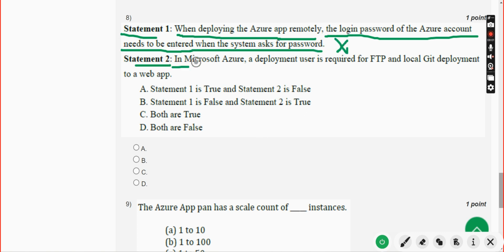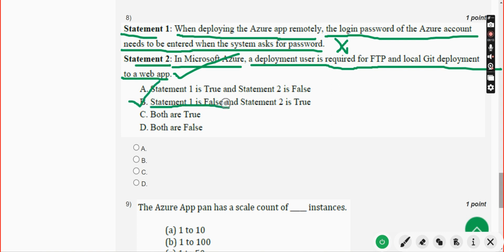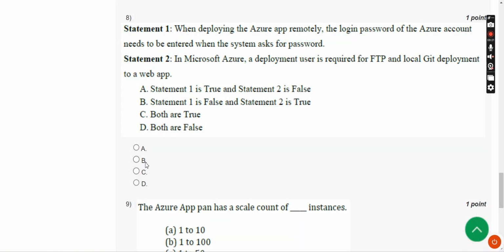And second one, in Microsoft Azure, a deployment user is required for FTP and local Git deployment to a web app. It is true, guys. So the answer is option B. Statement 1 is false and 2 is true. So mark option B.